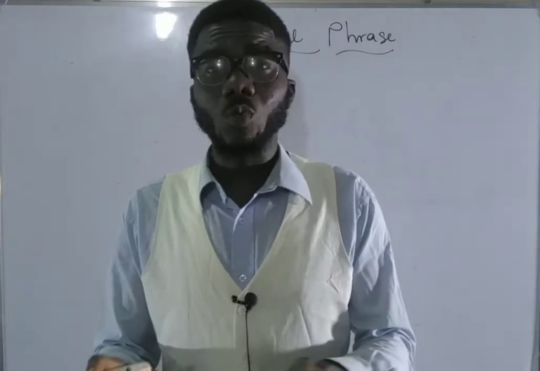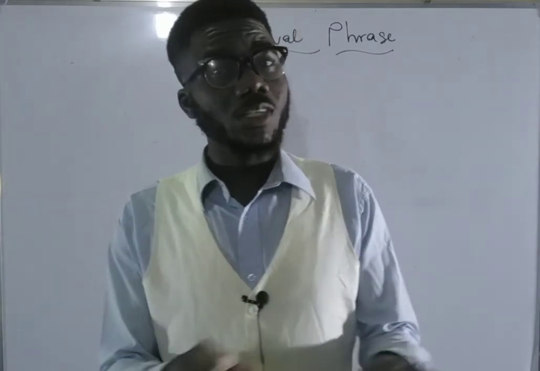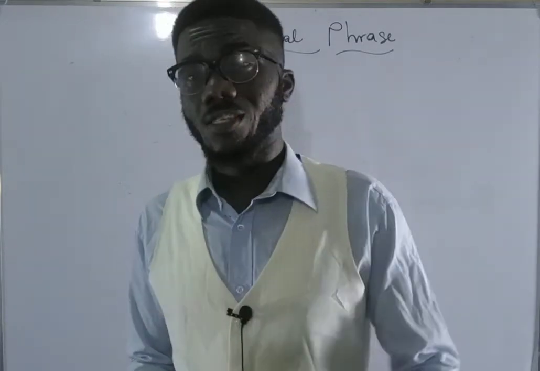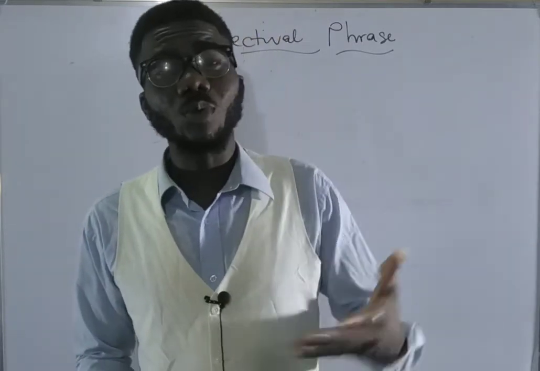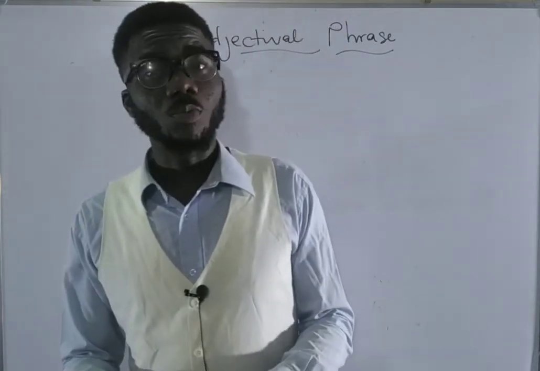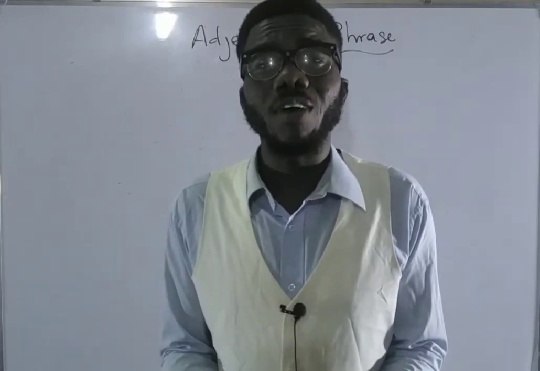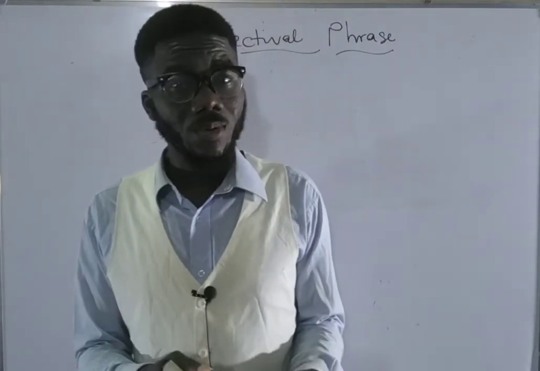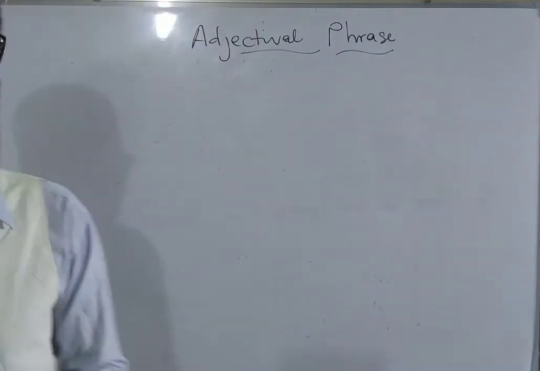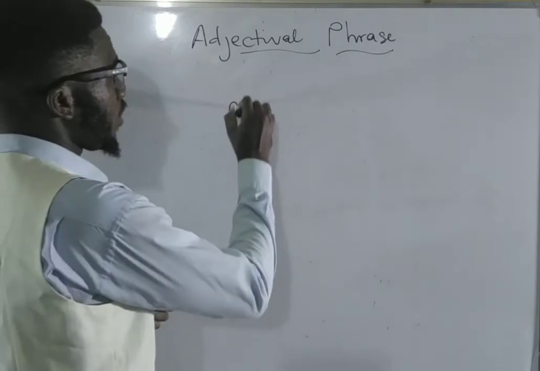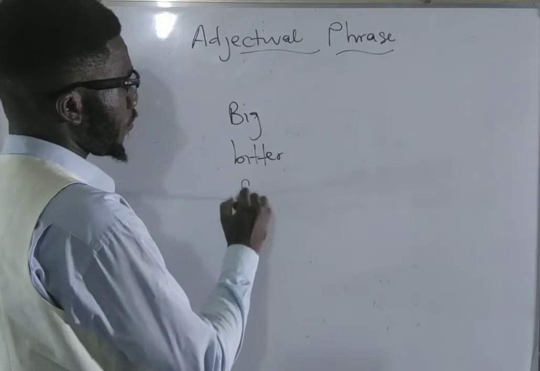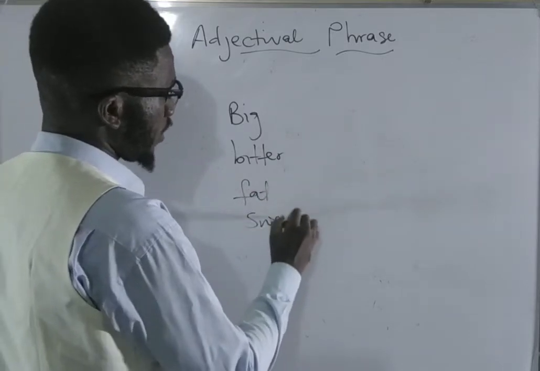This is what we mean when we talk about qualifying. It tells you about the qualities of something, that is to say, what will help you to know what a thing is like, or what will help you to be able to identify that thing in the midst of others. All right, this is what we mean by an adjective. It qualifies a noun or a pronoun. And you have such words under the adjective, such words like big, bitter, fat, sweet, and the rest of them.